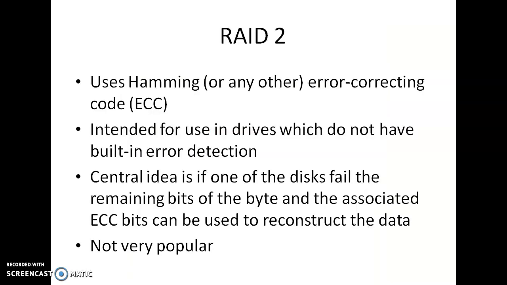Next one is RAID level 2. This we can say is the memory-style error correcting code organization. The other name is memory-style error correcting code, and error correcting code we can refer to as ECC here. The memory systems detect certain errors by using parity bits. We already said that for 4 disks we have 3 parity bits, right? So here we are using the parity bits.